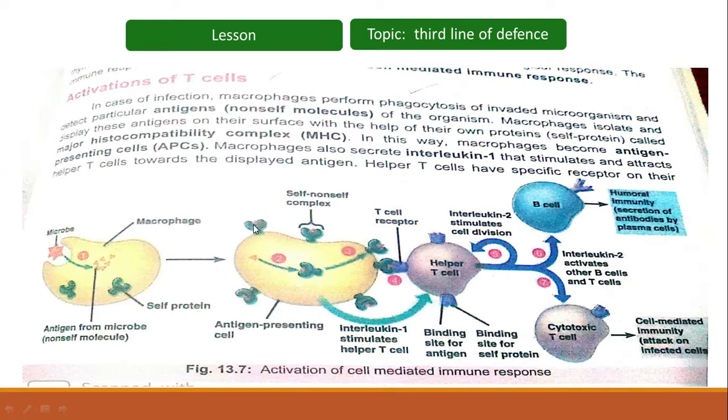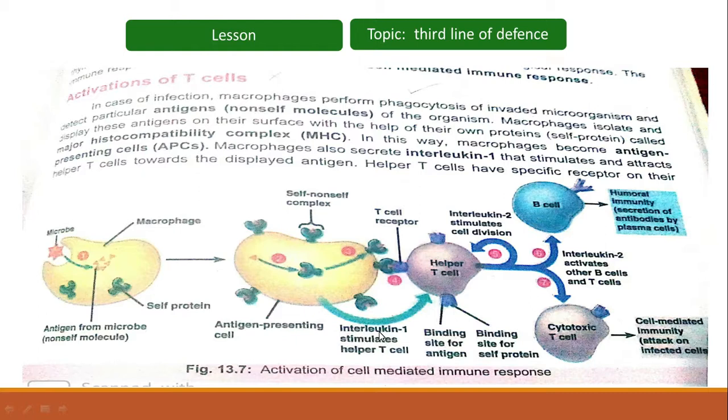These you can see over here with green color, and these proteins are referred to as self protein or major histocompatibility complex. Now when the macrophage displays these antigens on its surface, it is referred to as antigen presenting cell.